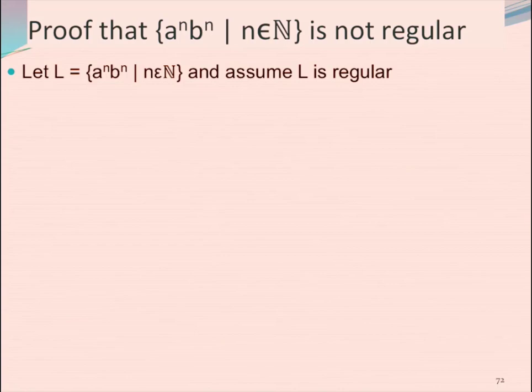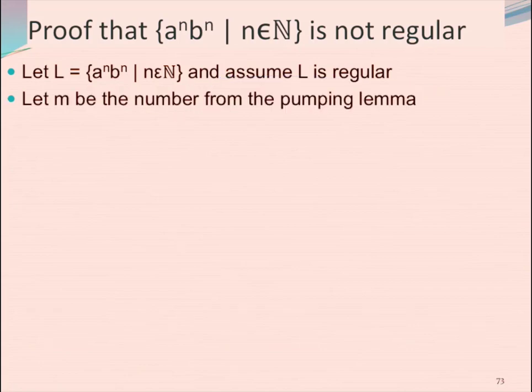So we start: let L equal our language, and assume that L is regular. There's our assumption. Let's also assume that M is the number from the pumping lemma. And now we get to pick any string we want, as long as it has at least M characters in it. We'll talk later about how to pick a good string, but I'm picking this one because I know it works. I'm going to pick the string A to the M, B to the M.